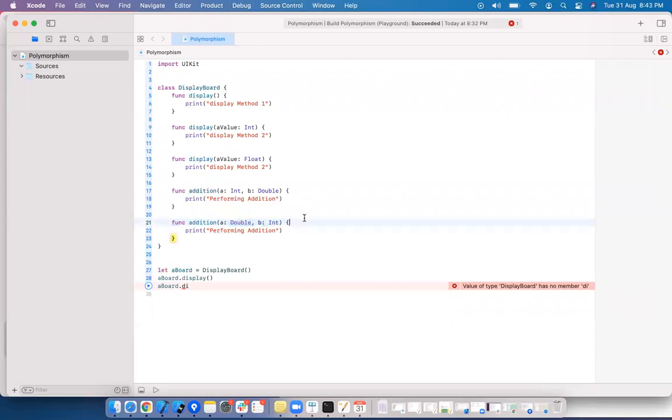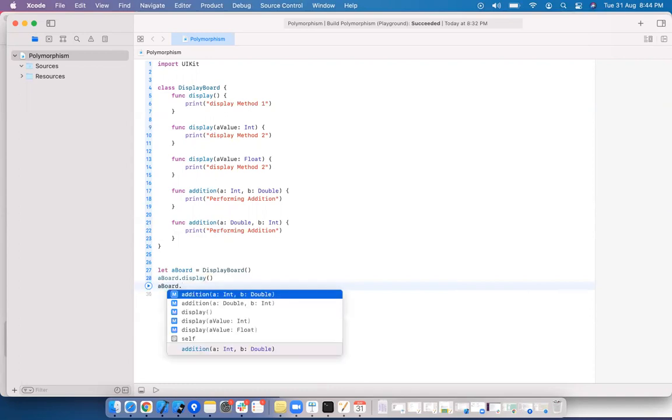But to achieve overloading, there are 3 different things. One is you can write the same method name with the number of parameters different, type of parameters different, or order of parameters different. This is called overloading. Any doubts here?